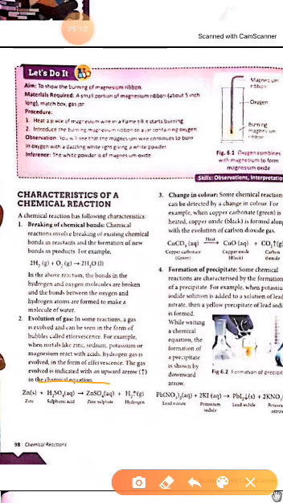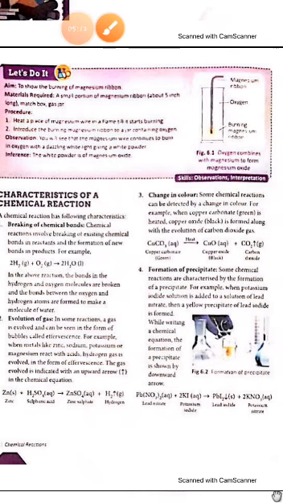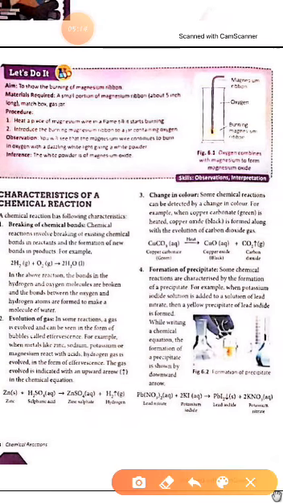Third one, change in color. Some chemical reactions can be detected by a change in color. For example, when copper carbonate, green, is heated, copper oxide, black, is formed, along with evolution of carbon dioxide gas. CuCO3 gives CuO plus CO2.